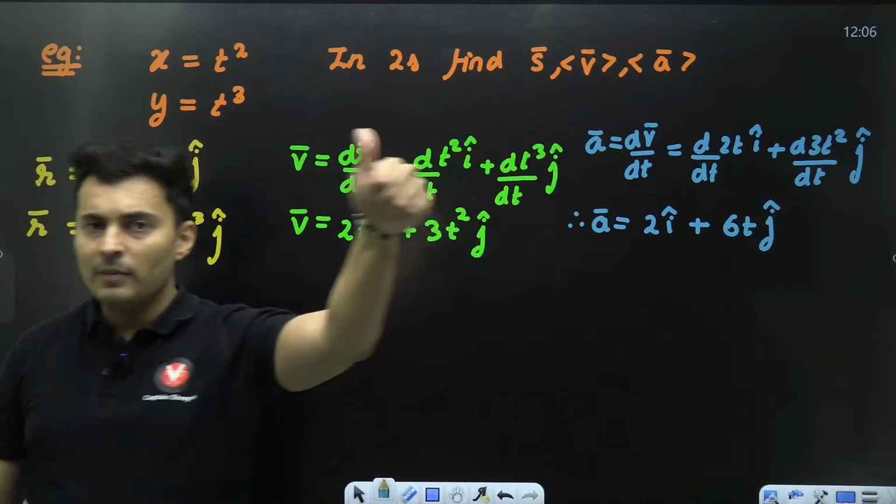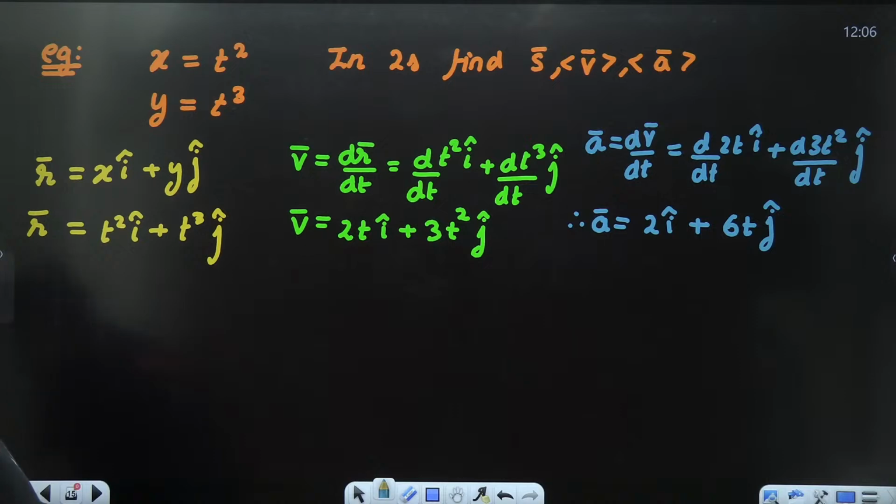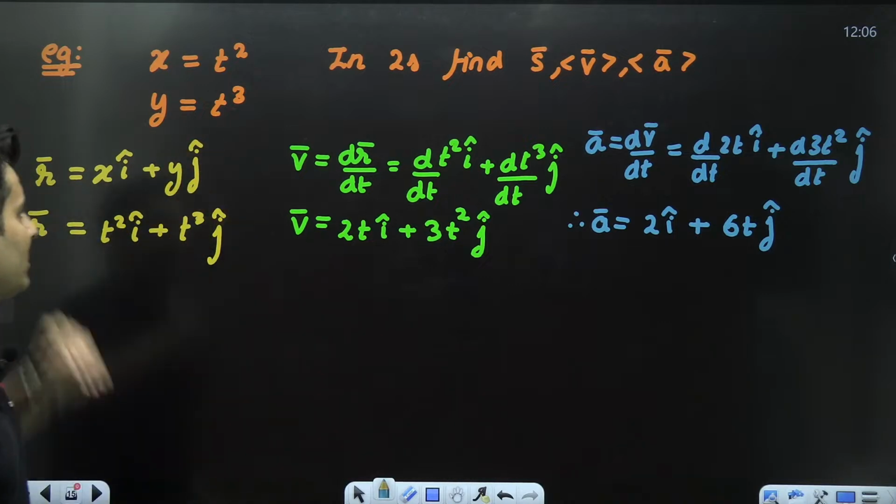Done till this point? Give me a thumbs up. Yep, very good. Most of you have got the answers also. Yes, 2 i cap plus 6t j cap. Very good, Krishna. Awesomeness. Very nice. Keep it up. Great. Now let's solve the next part of the problem.